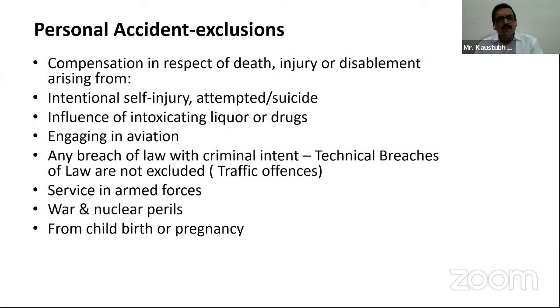Definitely, not using the bridge is a breach of law. Yes, it is a breach of law. But the person did it to catch the train. So there was no criminal intent. His intention was never criminal in nature. So this type of claim has to be paid since there is no criminal intent.